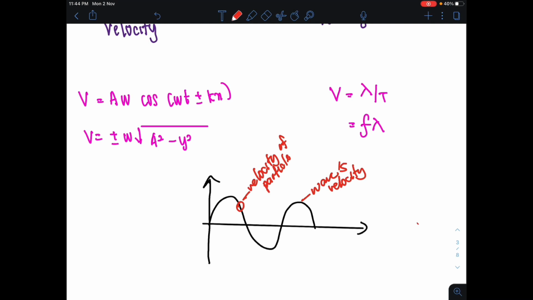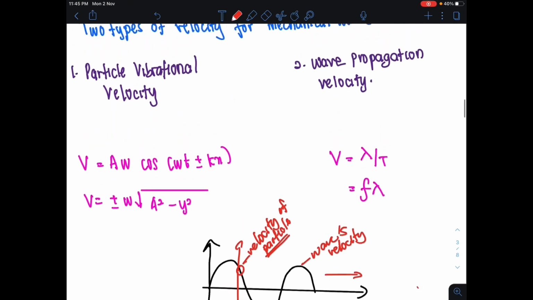So, there are actually two types of velocity. One is the velocity of the particles and another one is the velocity of the wave. Your velocity of the particle moves in a direction up and down only, as it is going to vibrate up and down. And the velocity of your wave is travelling to the left or right depending on the direction of the wave travel. So, particle vibrational velocity is basically the velocity of the particle. Wave propagation velocity is the wave's velocity in simple terms.